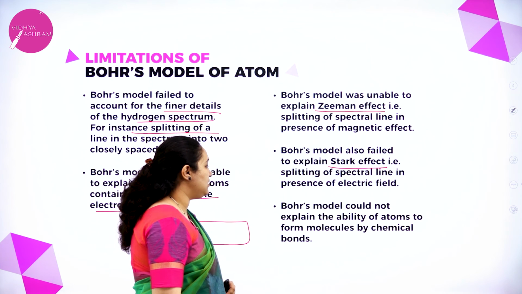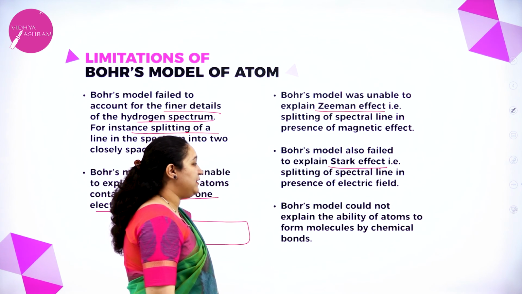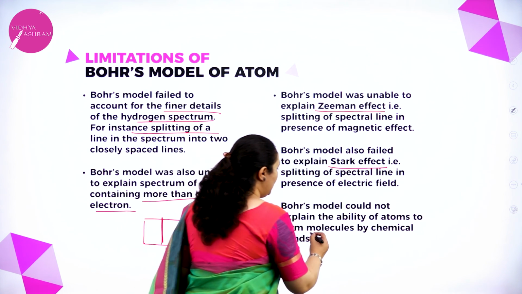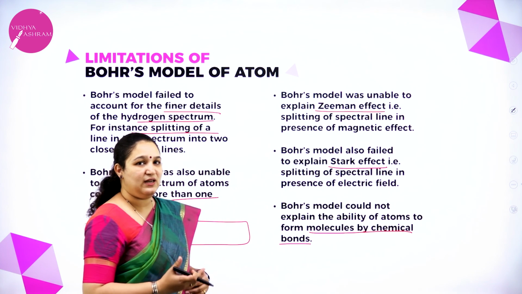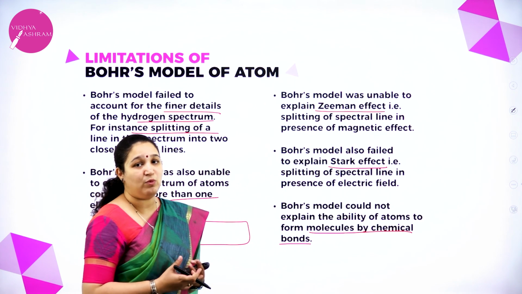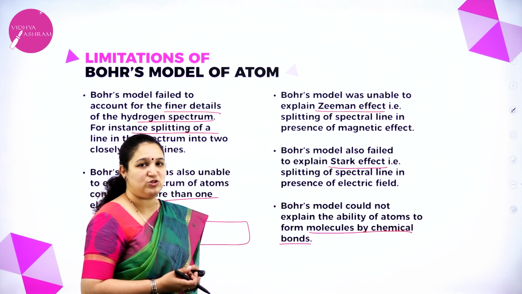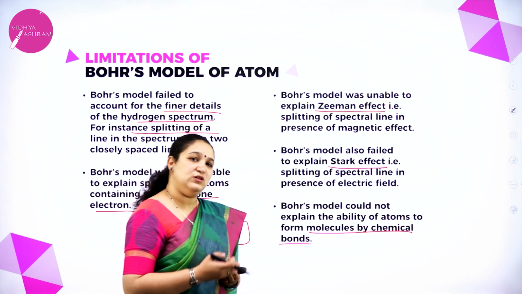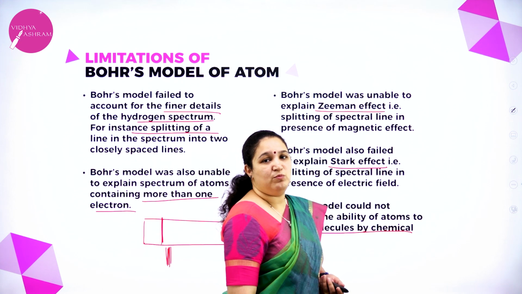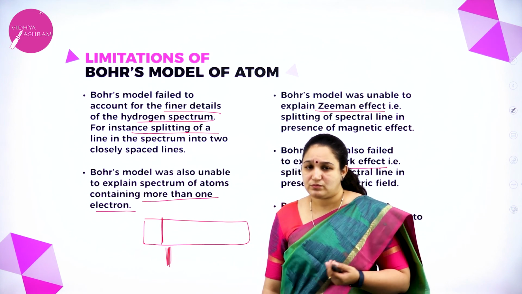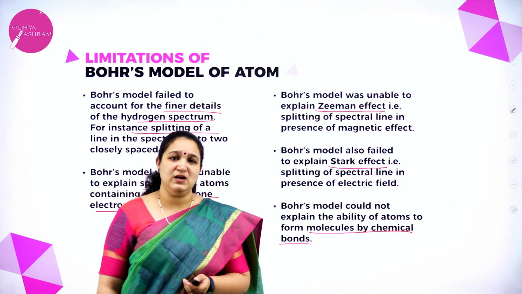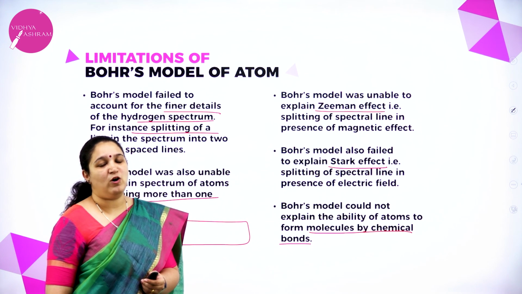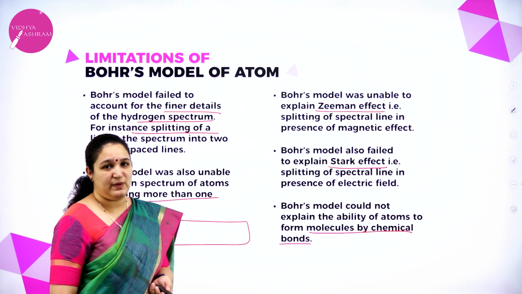The last limitation is that Bohr's model could not explain the ability of atoms to form molecules by chemical bonds. So he could not explain how exactly they reacted to form the chemical bonds, or how the reactions actually happened. So that is also the drawback of Bohr's atomic model. So even this can be asked in the exam for 2 or 3 marks. You have to know at least a minimum of 3 points out of these many.